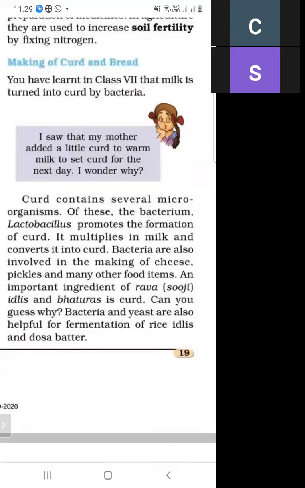When we make suji or idli or bhaturas, we add curd. Why do we add these items? Because these bacteria and yeast are helpful for the fermentation of idli and dosa batter. So bacteria and yeast are helpful for the fermentation of rice. And what do you mean by fermentation? We will study this topic later.